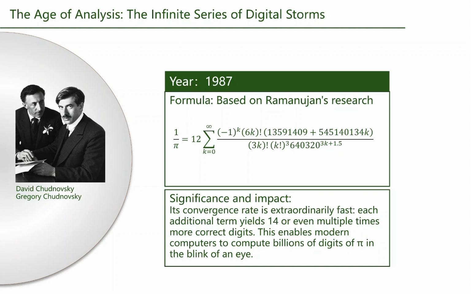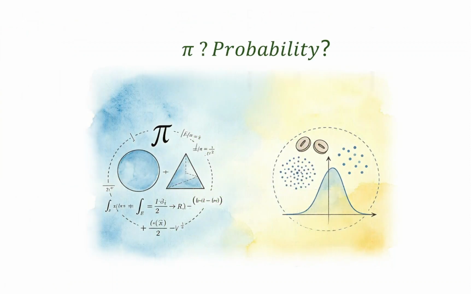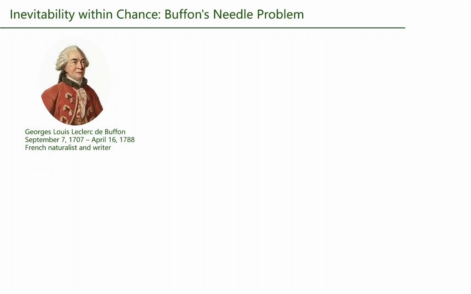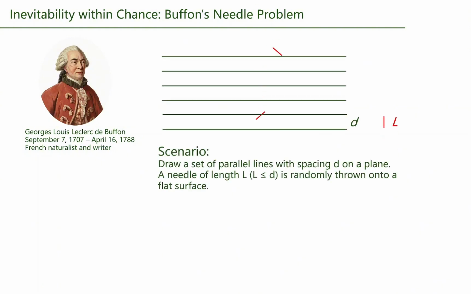Calculating pi with geometry or calculus makes logical sense. But the next method might make you question probability and randomness. It's called Buffon's needle experiment, created by French naturalist Georges-Louis Leclerc de Buffon. Here is how it works. Draw evenly spaced parallel lines on a floor, with distance d between them. Then, randomly drop a needle of length L onto the floor. We just need to make sure L is shorter than or equal to d.